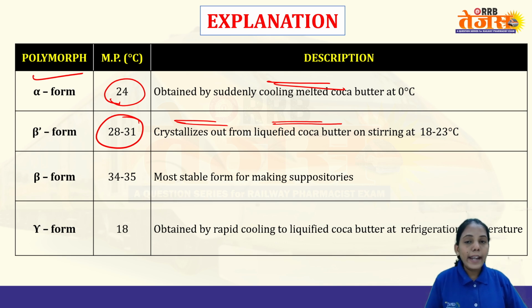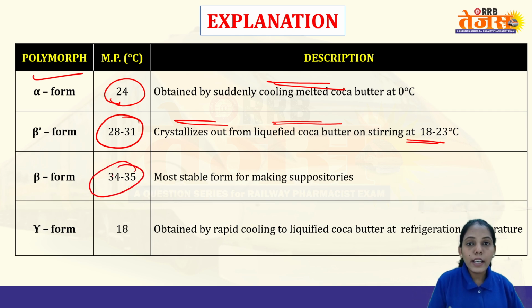So at 18 to 23 degrees Celsius, if you start stirring the liquefied cocoa butter, it will start crystallizing out, because at this temperature it will be solid. Its liquefaction point or melting point is 28 to 31 degrees Celsius. Talking about the beta form, that is the most stable for making suppositories. So basically, the one you will use is the beta form.